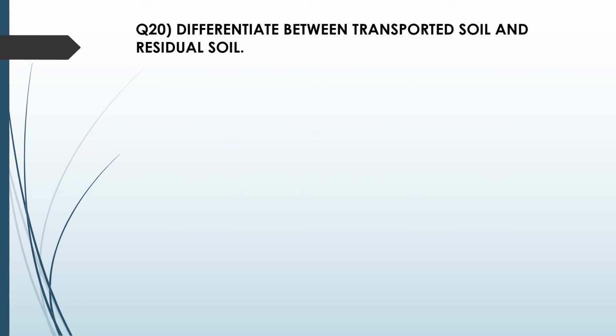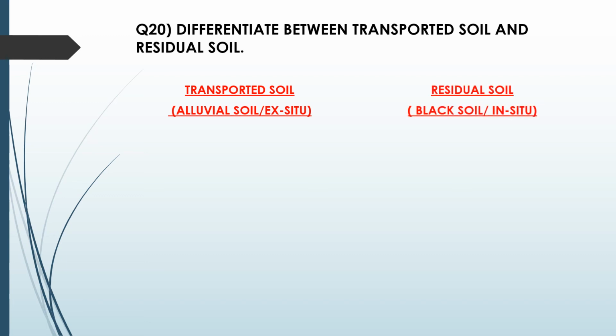Last question is, differentiate between transported soil and residual soil. Now let me tell you what is transported soil. Transported soil, your other name is alluvial soil, which is also known as ex situ. Residual soil, the other name is black soil, and it is also known as in situ soil. So don't get confused with these words.